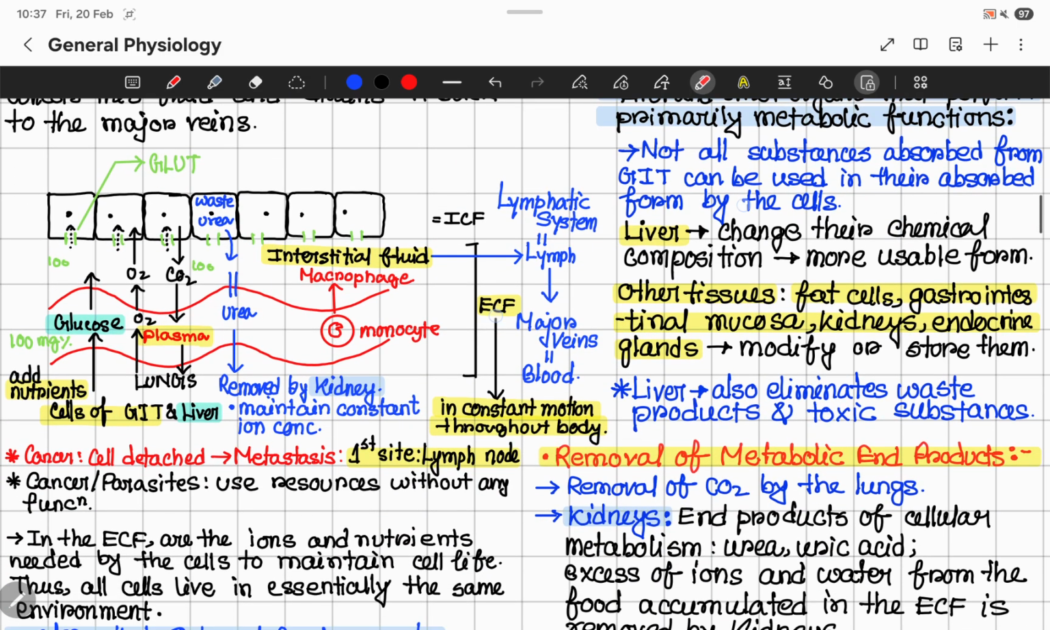Now, here you can see that these are the cells and this is a capillary. Okay, so in this capillary, here is plasma. The fluid inside the cells is ICF, intracellular fluid. And here in the interstitial space there is interstitial fluid, and there is plasma. So interstitial fluid and plasma together are called the ECF, and ICF and ECF form the total body water, right?